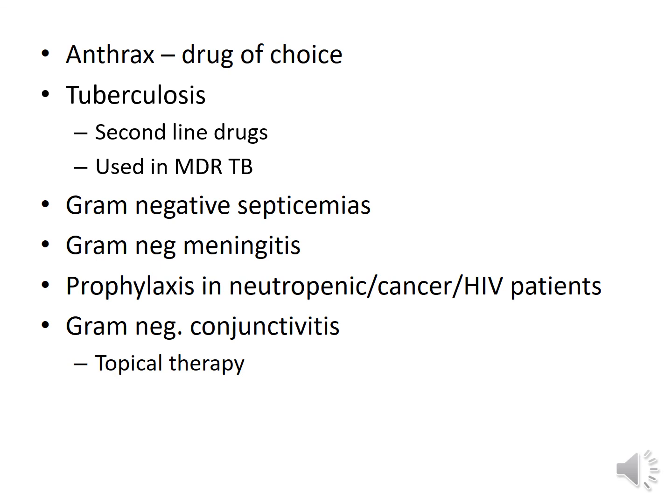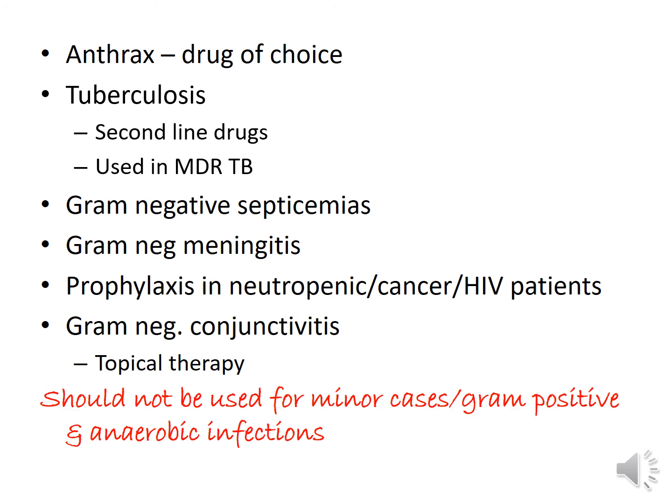So as we all know, it is mainly effective against gram-negative bacteria. So ciprofloxacin can be used in a number of gram-negative infections like gram-negative septicemias or meningitis caused by gram-negative organisms, or prevention of gram-negative infections in patients with low immunity like in neutropenic patients undergoing anti-cancer treatment, or HIV patients. For gram-negative conjunctivitis, topical therapy is advisable.